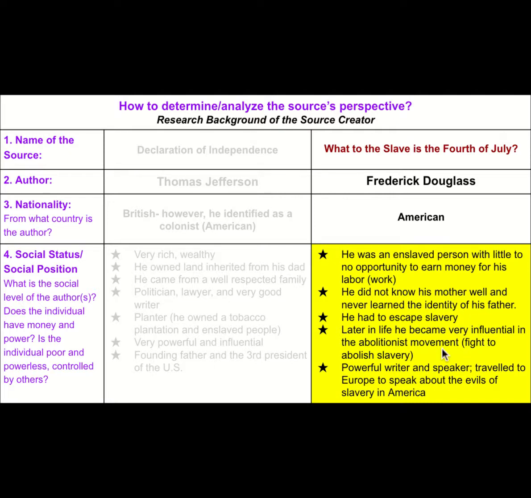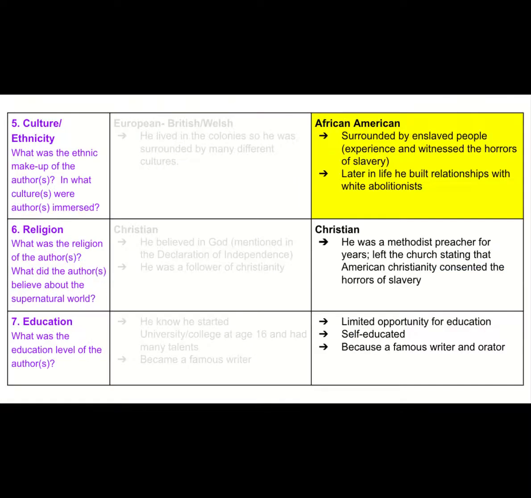Later in his life, he became very influential in the abolitionist movement, which was the fight to end slavery. He became a powerful writer and speaker. He traveled to Europe to speak about the evils of slavery in America. In regards to Douglass's ethnicity, he was African American, so he was surrounded by enslaved people. He experienced and witnessed the horrors of slavery, and later in his life, he developed strong relationships with white abolitionists who were also fighting to end slavery.